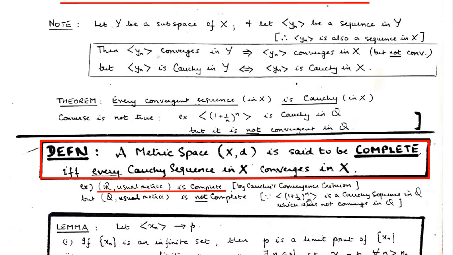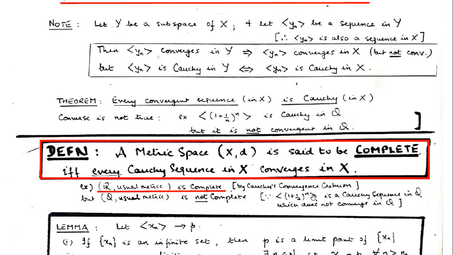This is a sequence in R, but in particular what this sequence gives us is a rational number, and a power of a rational number will again be a rational number. So for every n, the sequence members are rational numbers. So this is a sequence in R, but in particular it is a sequence in Q. If we talk about the sequence in R, it converges to e, the universal exponential number e.